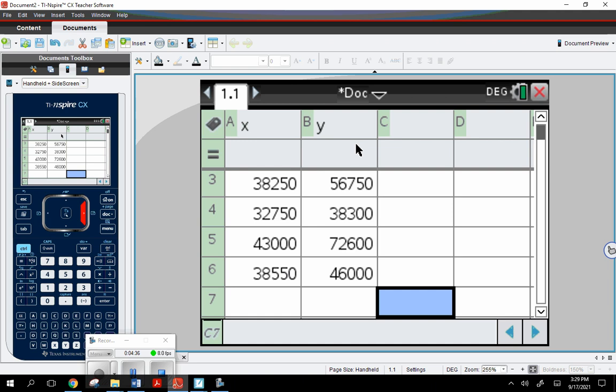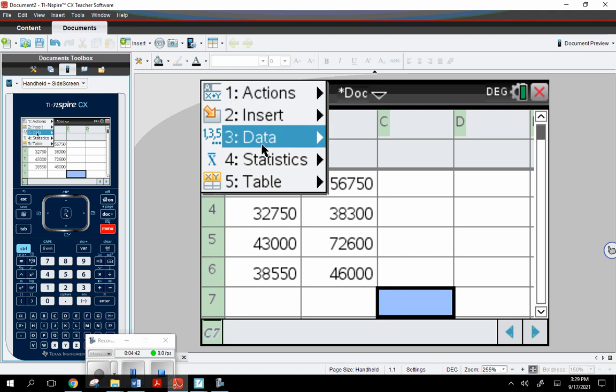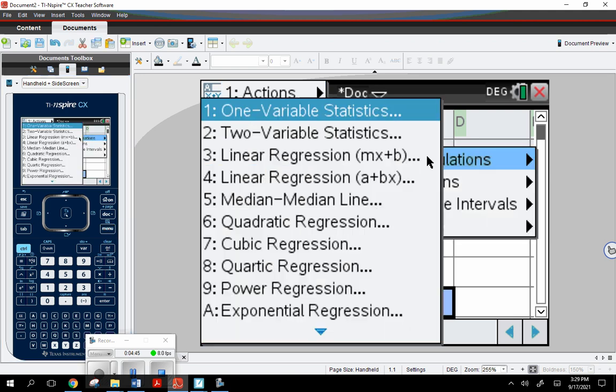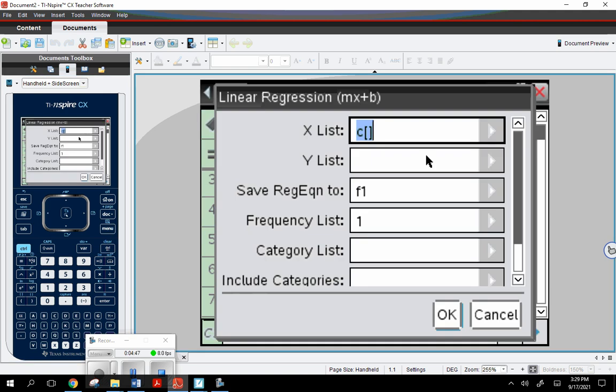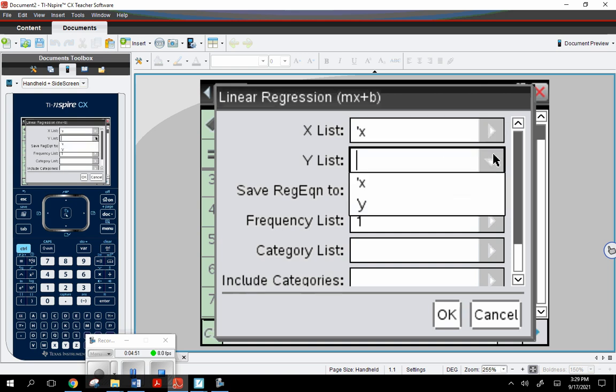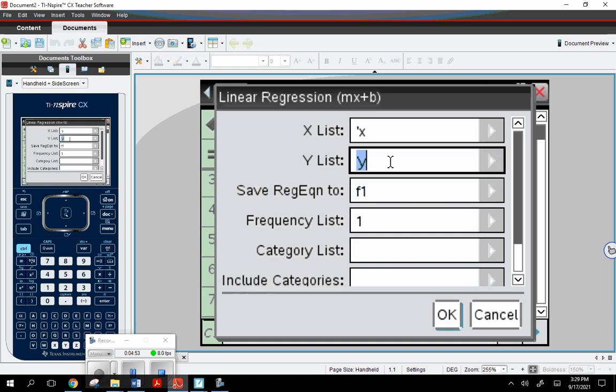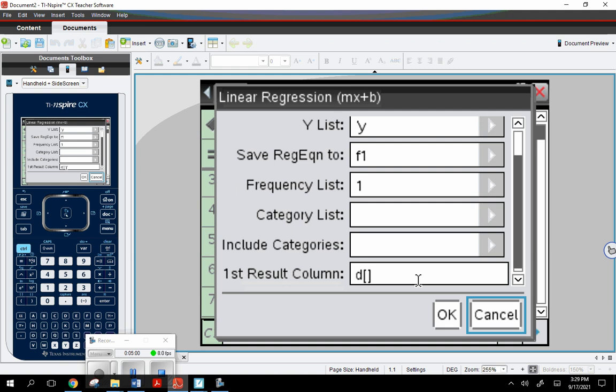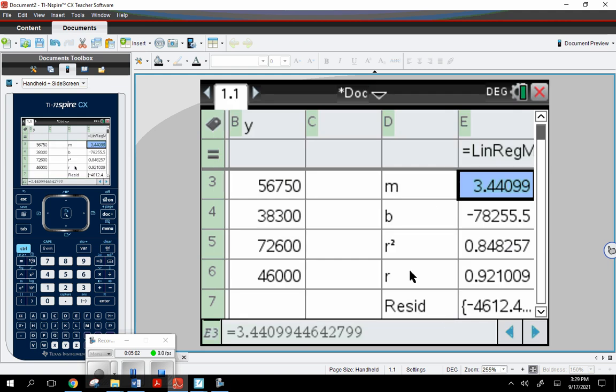So let's go ahead and determine what the correlation coefficient is going to be. Now this is Pearson's. So I'm going to go to menu, statistics, stat calculations. Okay. So I'm going to backspace there. So the first column, that represents the bachelor's degree. Second column is the PhDs. Okay. Don't worry about this. It's going to appear in column D, if it'll show it. There we go. Let me go ahead and click OK. And here we go.